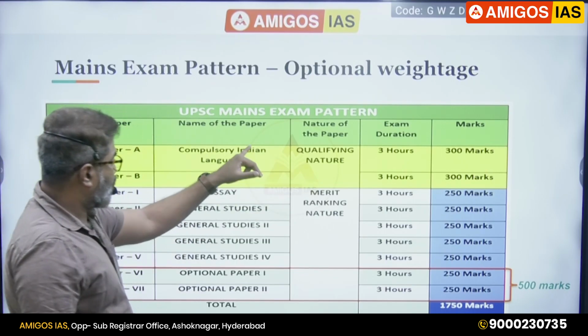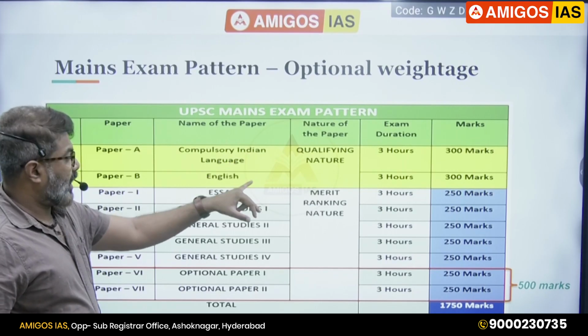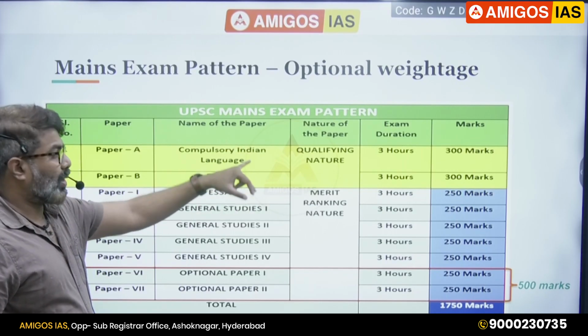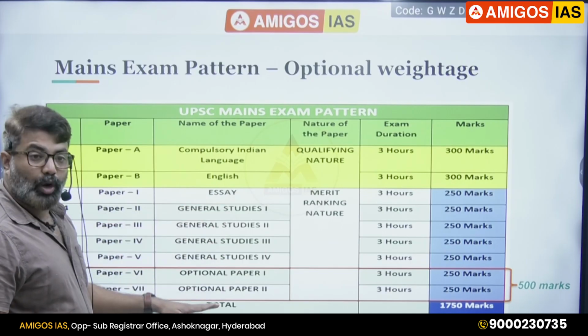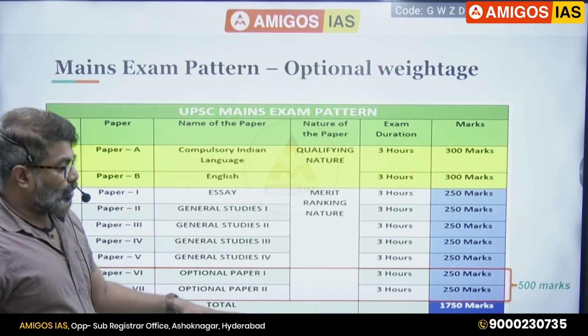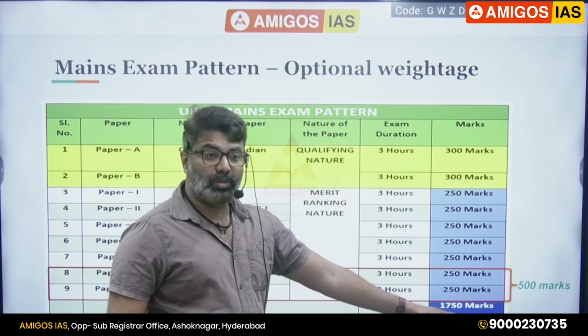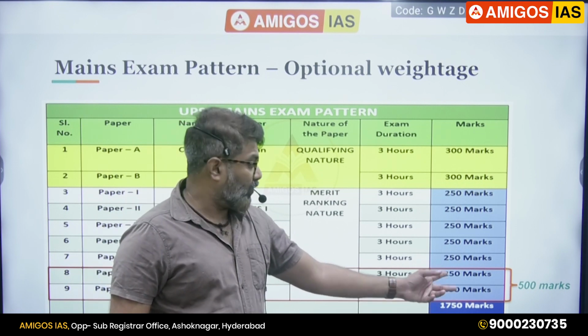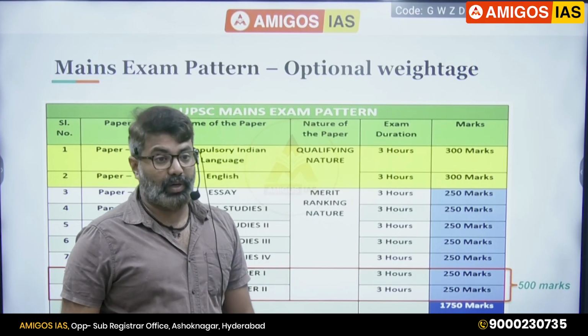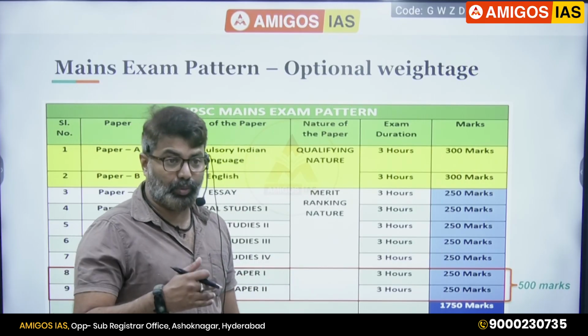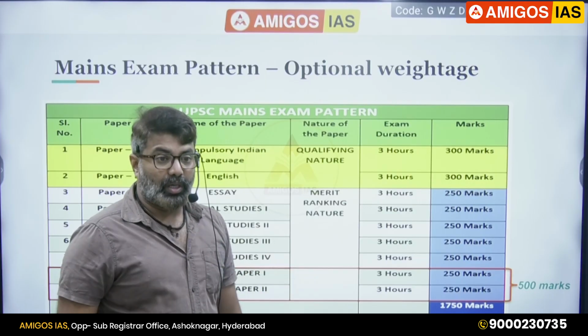You know the compulsory language and English papers are qualifying in nature. After that, essay, GS 1, 2, 3, 4, and optional 2 papers. Overall you'll be attempting 1750 marks, out of which 500 marks is optional. That is the reason you have to be very careful while choosing or preparing for the optional, because that has the highest weightage.